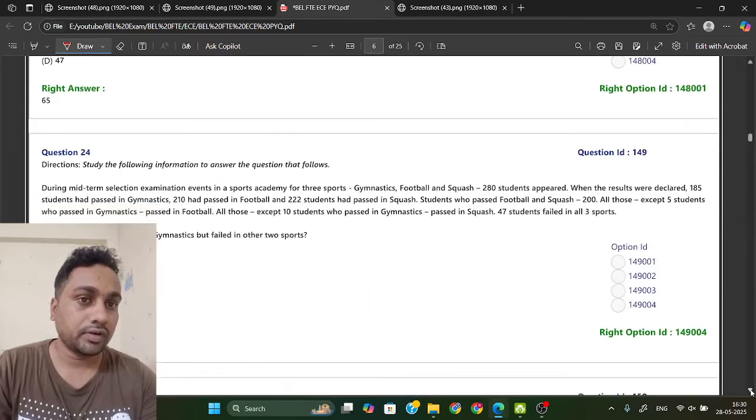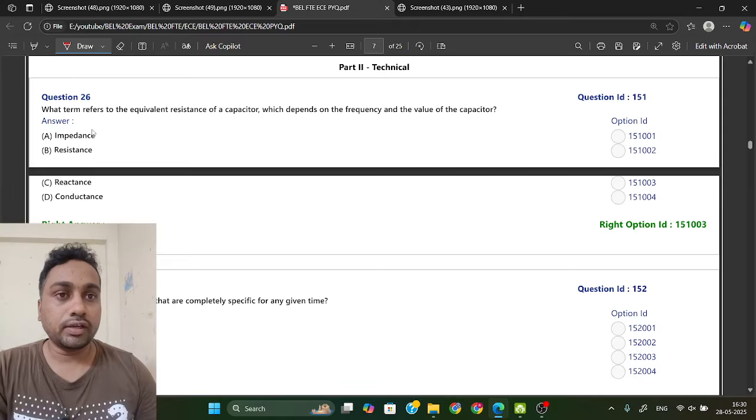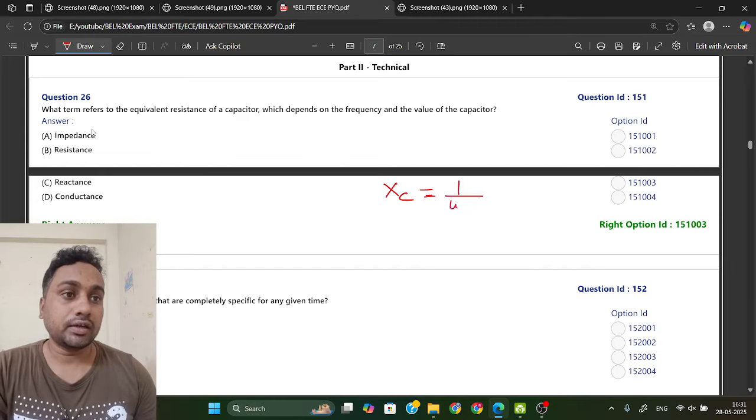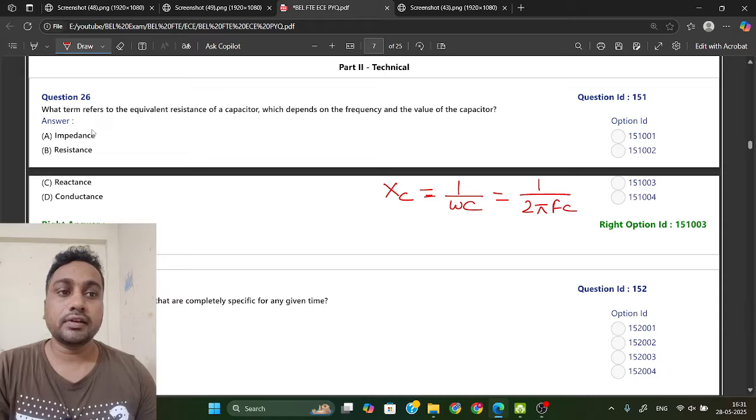Now the first question is: what term refers to the equivalent resistance of a capacitor which depends on the frequency and the value of capacitor? The equivalent resistance of a capacitor we generally call reactance. Reactance is represented by Xc, and this is equal to 1 by omega C, or 1 by 2 pi fC.